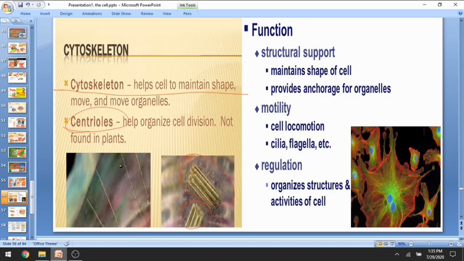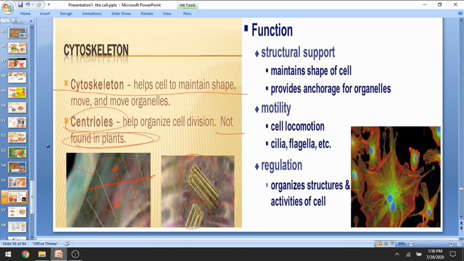Centrioles are dot-like structures present at two poles, at two ends of the cell, and during cell division they help organize cell division. They move apart from each other, creating a fissure at the center of the cell, and hence they divide the cell into two daughter cells. They are not found in plant cells at all.